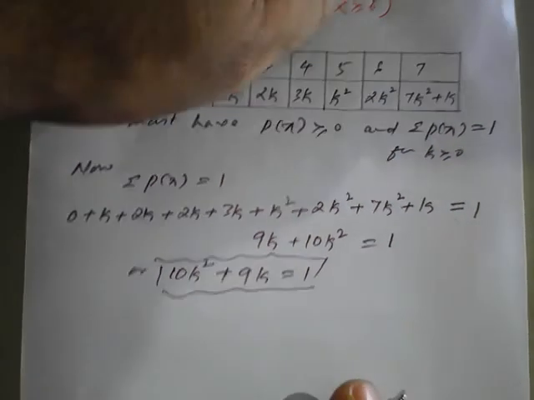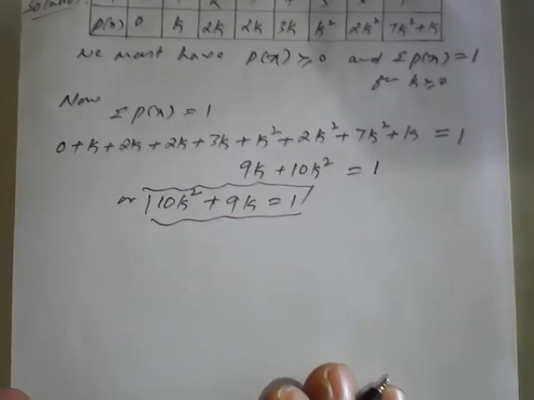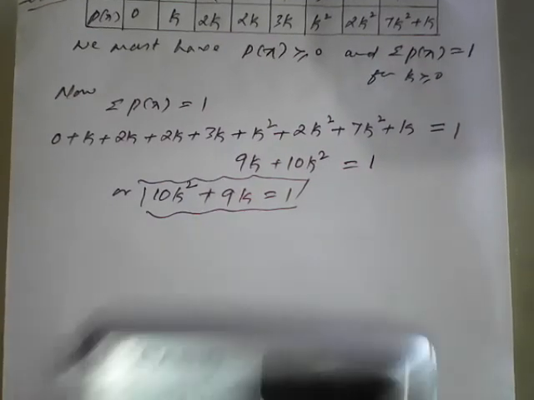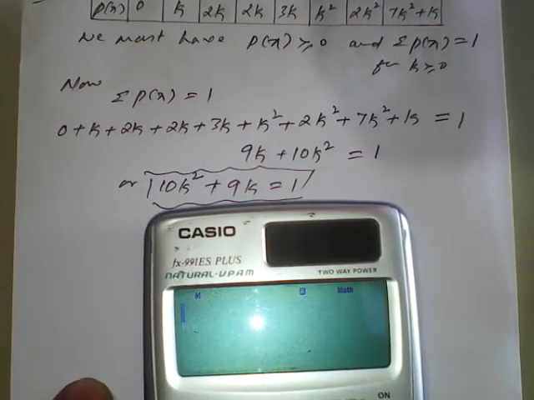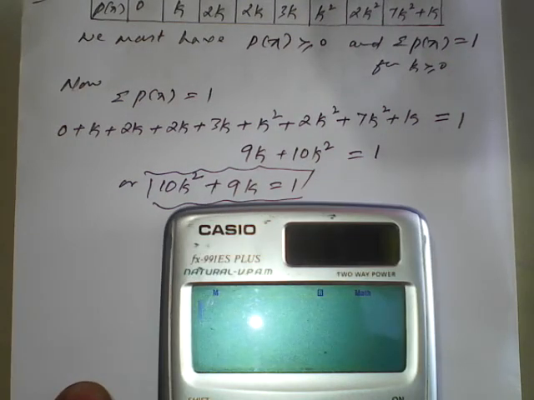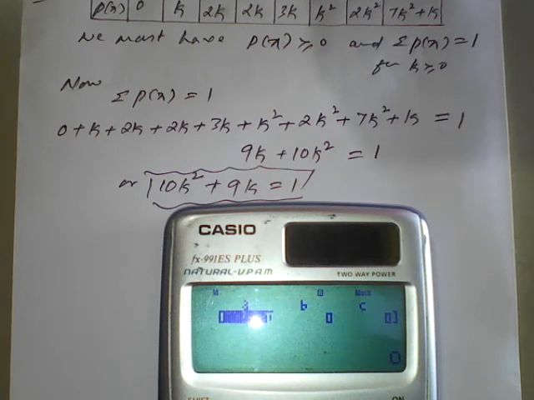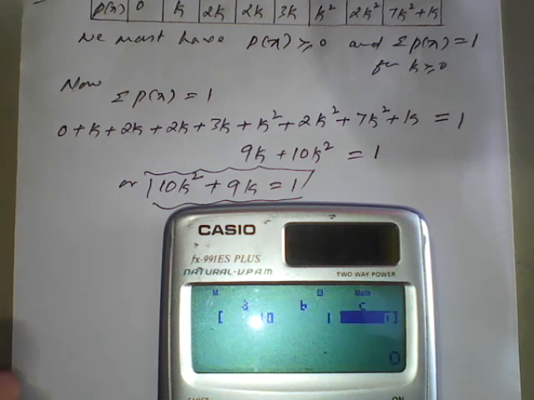So you solve this quadratic equation directly or by using a calculator. Just see here. So I will use this calculator. Option 5. Quadratic equation means 3, you press option 3. So the coefficient of k square is 10, press 10. The coefficient of k is what here? 9. Okay, equal to, so constant.